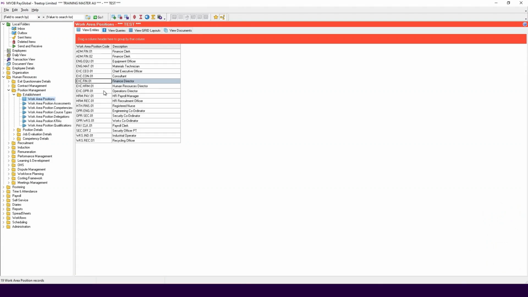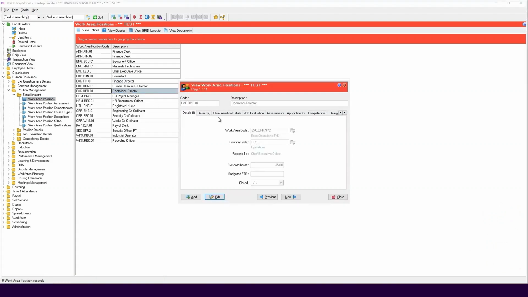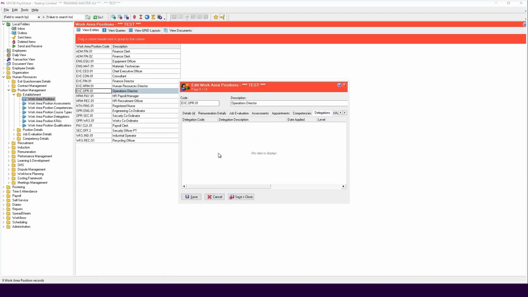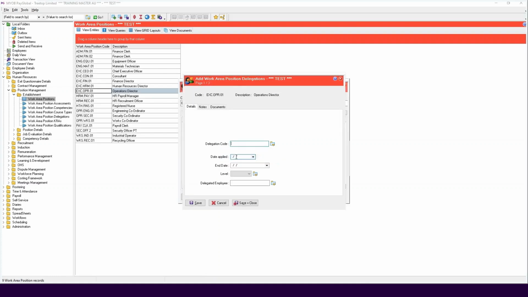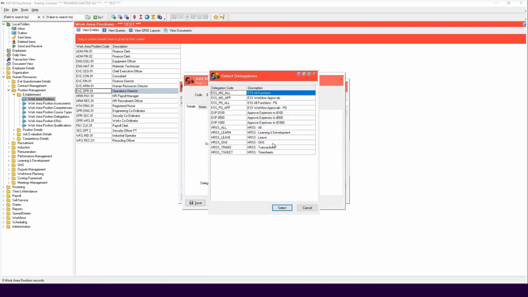Click to open the work area position that you want to assign the delegation to, and click the Delegations tab. Click Edit. Now, right-click on the screen and select Add Record. Type in the delegation code if known, or select it from the list. As mentioned previously, different delegations can and will be set up in your database. In this example, we will select ESS All Functions for this delegation.